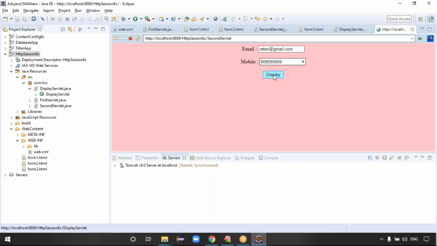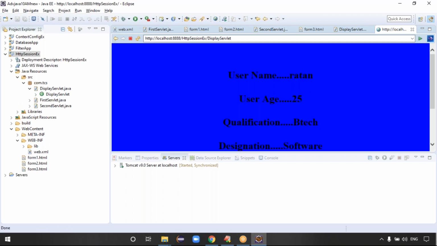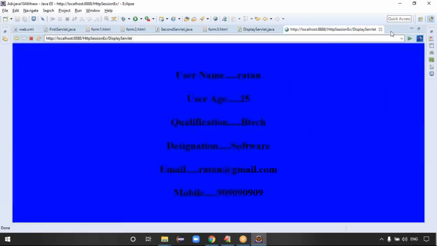First request data, second request data, third request data. That's what: first and second request data are stored in which object? Session object, right? At server side previously. Those details you're getting. These details, the last form details, are stored in what? Request object, right? So click on the display button, guys. See the output once. All the details are coming or not? You are sending 3 requests in total. We are generating first form, second form, third form, right? Username is Ratan, age is 25, qualification is BTech, designation is software, email ratan@gmail.com, mobile is 90909090.